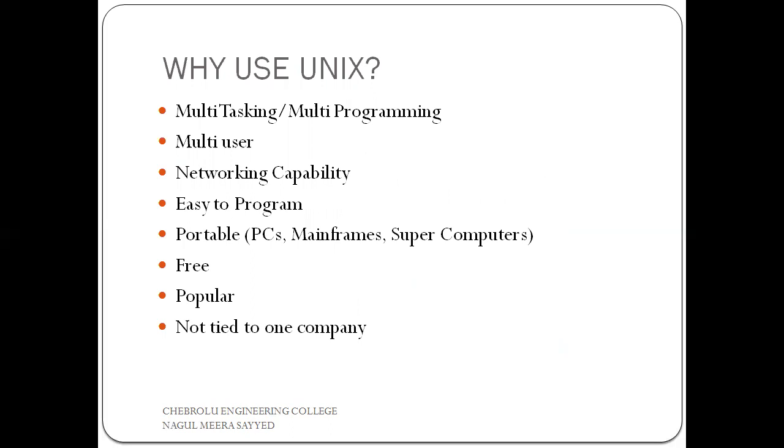Now coming to the next topic, that is why the Unix operating system is most popular. There are some reasons. What are those? First one is multitasking and multi-programming. Next one is multi-user. Next one is networking capability. Next one is easy to program. Next one is that it is portable. Next one, it is free, popular, and also not tied to one company. These are the most popular features of the Unix operating system. That's why Unix is most popular compared with other operating systems.